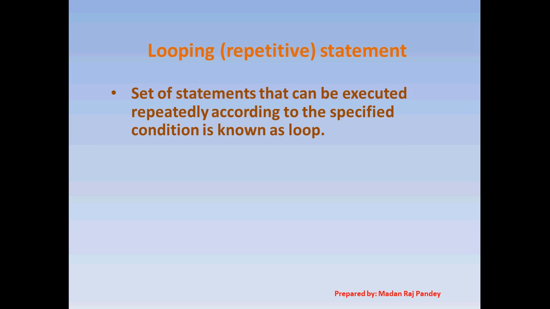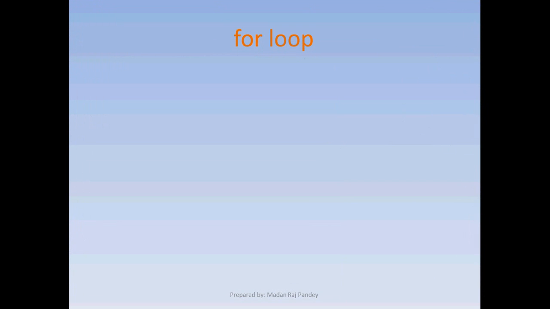Suppose I want to do the same task over and over again. Instead of writing that code a bunch of times, I will use a loop. It will definitely save some time. There are three types of loop in C: for loop, while loop, and do while loop. Let us go through them in detail.